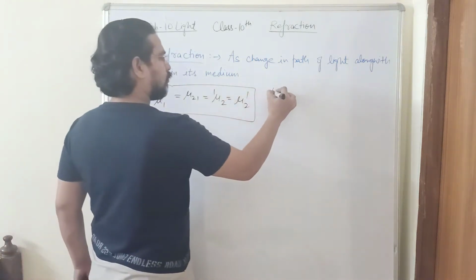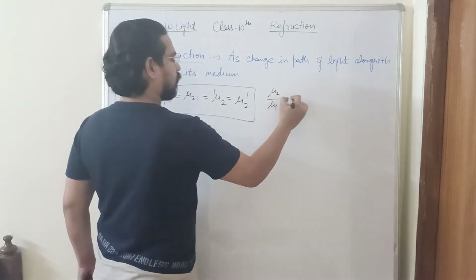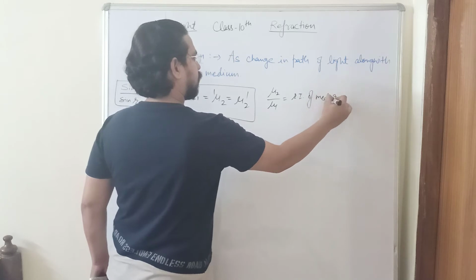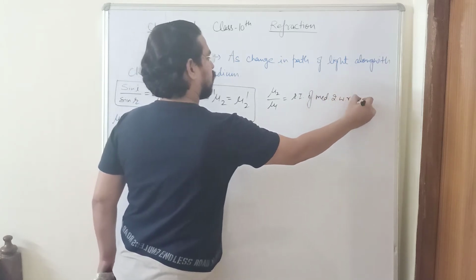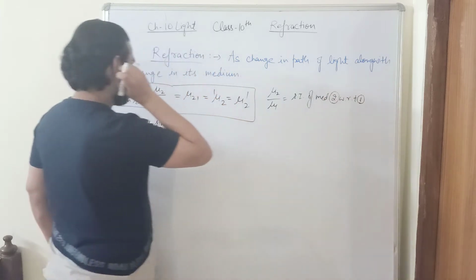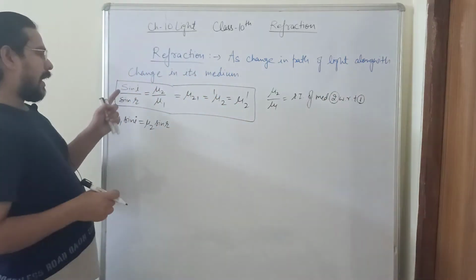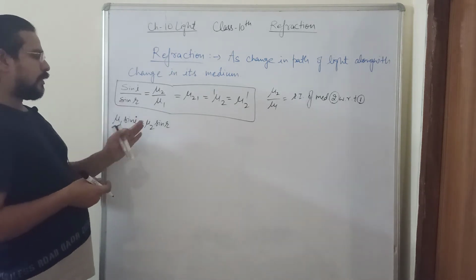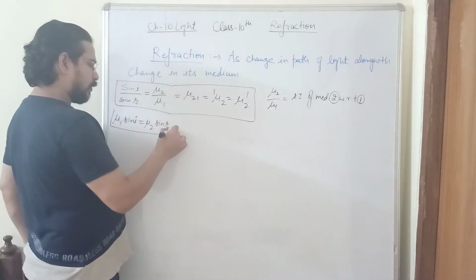So this mu2 by mu1 is known as the refractive index of medium 2 with respect to medium 1, mu21, and the ratio is to be applied accordingly, as I told you to remember.